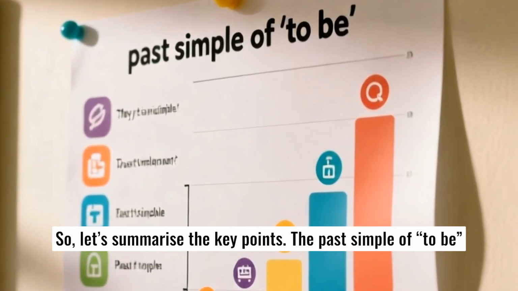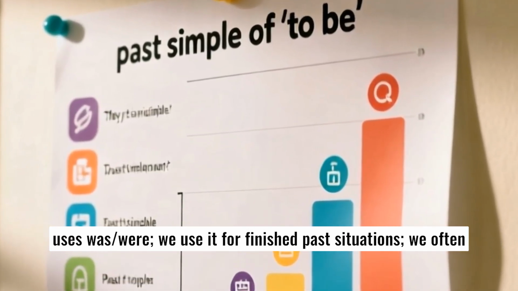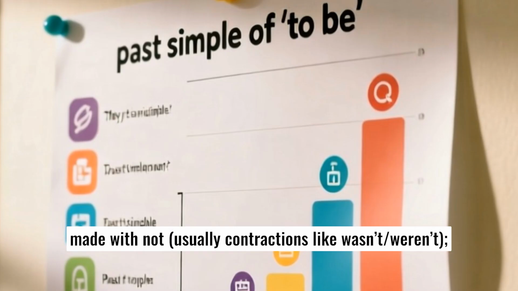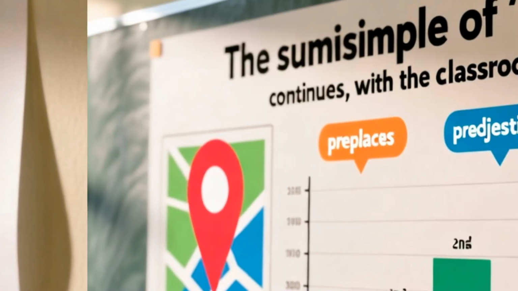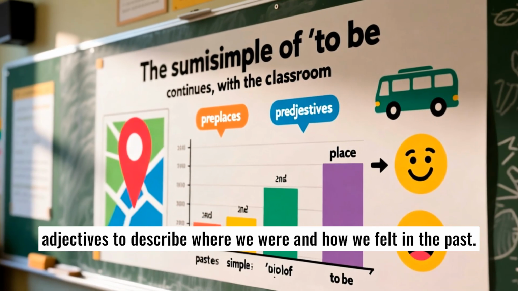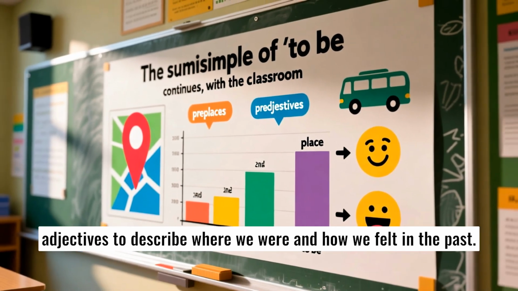So, let's summarize the key points. The past simple of to be uses was or were. We use it for finished past situations. We often use time words like yesterday and last week. The negative is made with not, usually contractions like wasn't or weren't. And we use this tense a lot with places, prepositions, and adjectives to describe where we were and how we felt in the past.